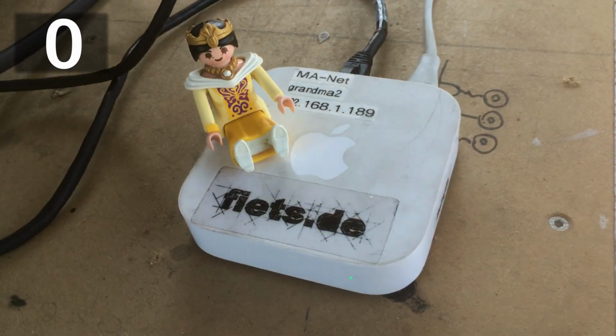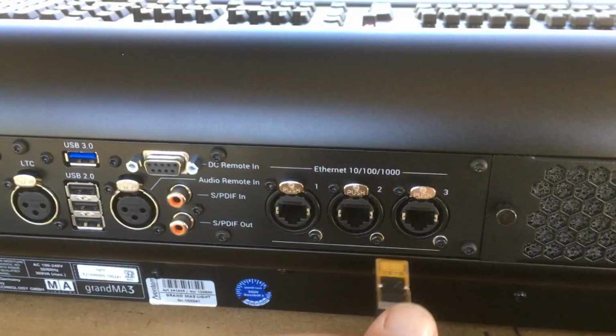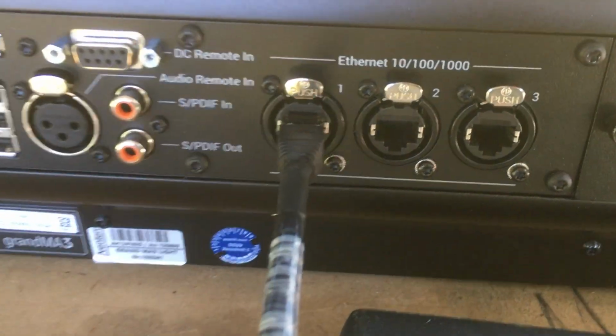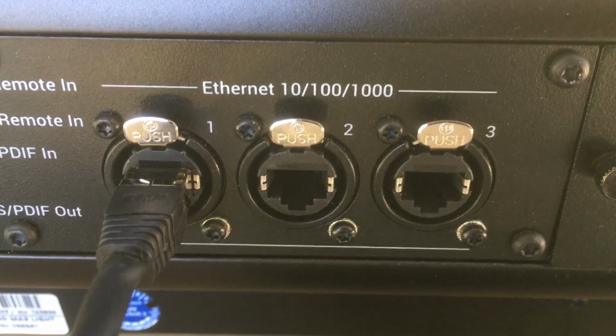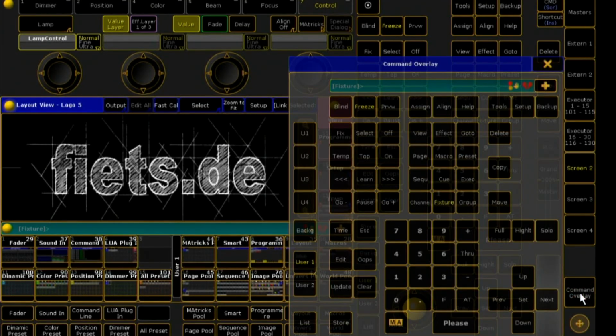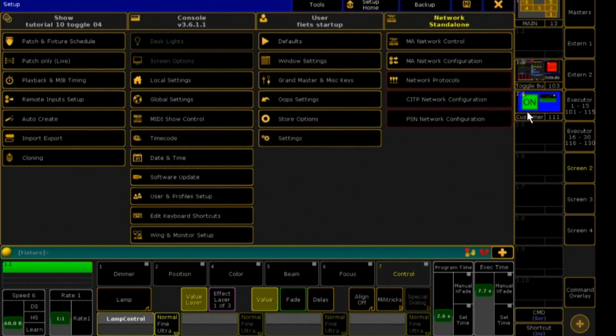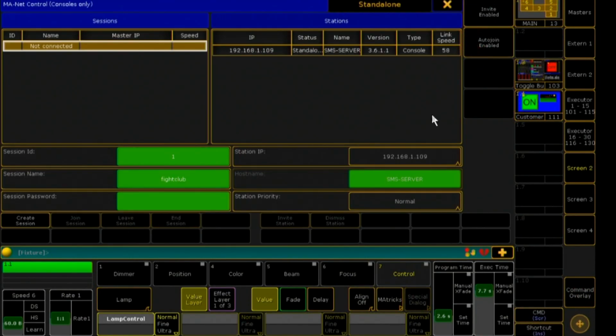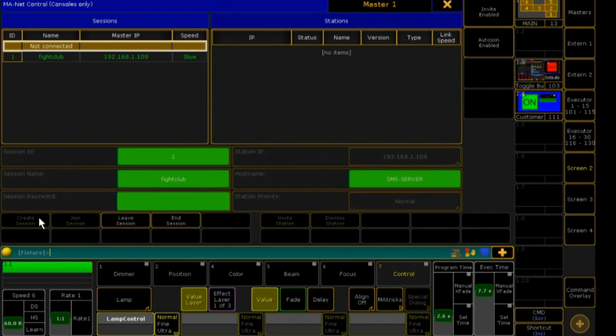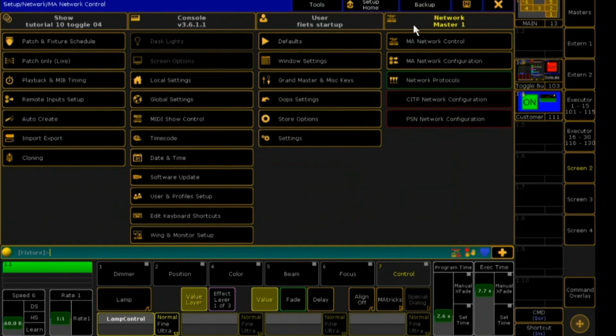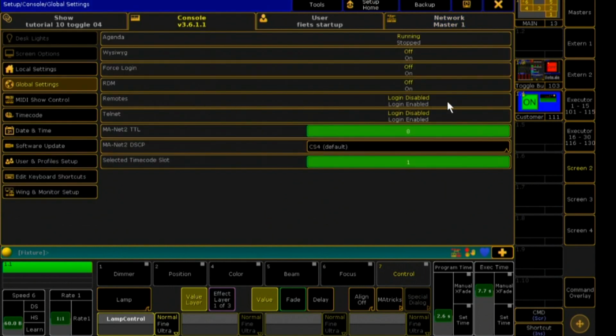Setting up is very easy. I just have to integrate an access point into the MA net. The IP address of the console and the access point have to match. The GrandMA has to be a part of a session. At Global Settings, I have to enable the remote login.